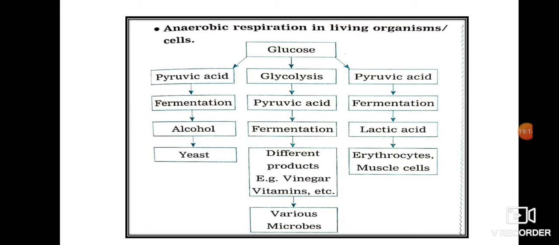Similarly, human muscle cells, while performing exercise, may also switch to anaerobic respiration. Sometimes, in a particular posture in which we sit or exercise a particular part of the muscle, the circulation of blood doesn't take place properly. It is only through circulation that oxygen reaches each and every cell. But due to various reasons, maybe in a part of the muscle circulation is not taking place properly, so oxygen doesn't reach there, and that part produces energy in the absence of oxygen.